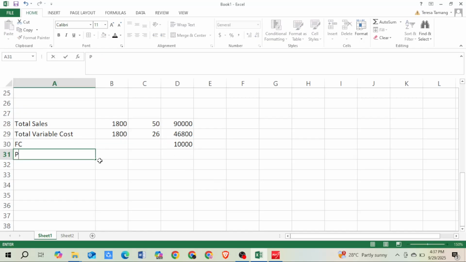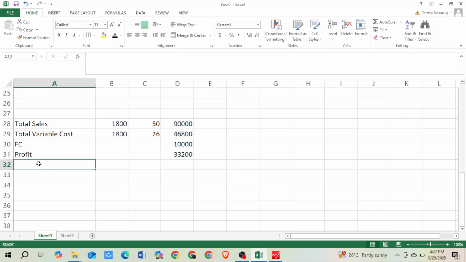And now we have a profit here. Okay, profit is sales minus the cost. So cost is fixed cost and variable cost. Okay, so 33,200 is our profit. Got it? Now we change the selling price and now the profit would decrease.